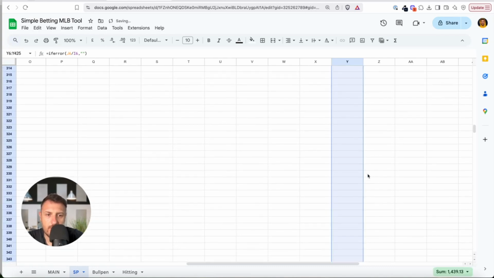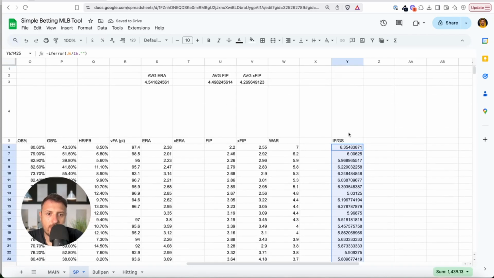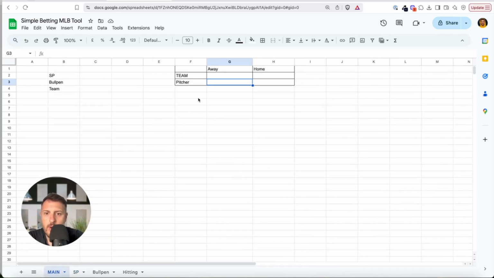You can do it like this, and here we can also calculate the average. So what is the average? The average is around 5 innings, which makes sense. Average innings pitched per start is around 5 innings. Right now we have all the numbers here, and the first thing we will do is create drop down menus for pitchers.